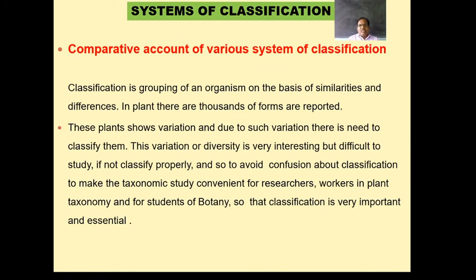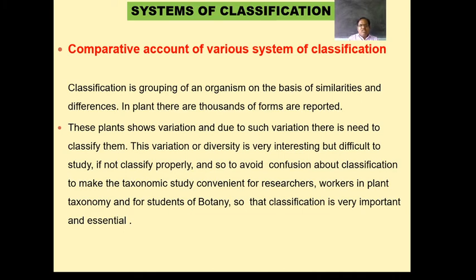In plants, thousands of forms are reported throughout the world. So it is very difficult to study all such forms of plants. So there is the need for classification of the plants, forming groups of the plants or making their separate groups.